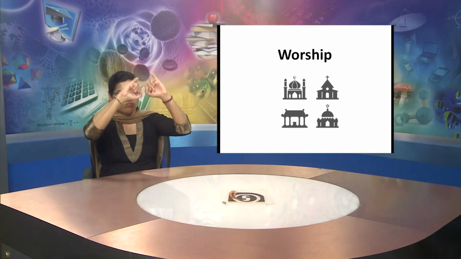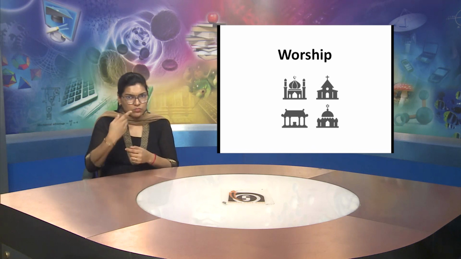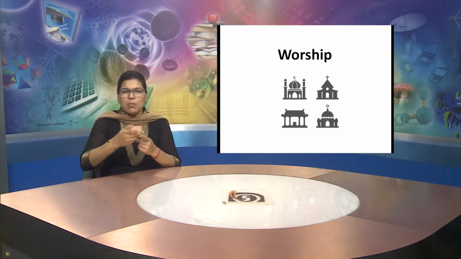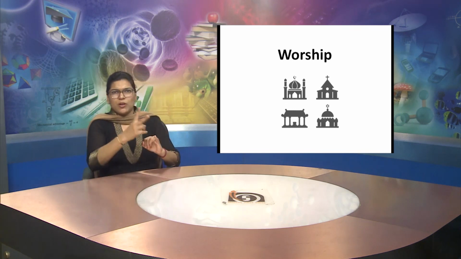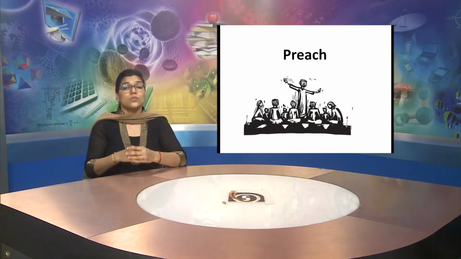For example, in this, all humans are from different places, different origins. Worship. There are religious places we all go to worship. So, all those religious places are known as places of worship.